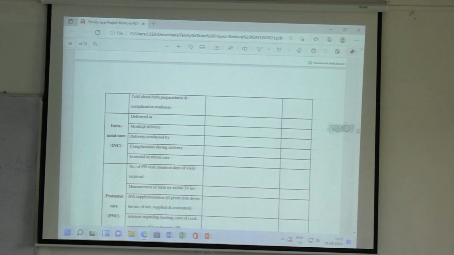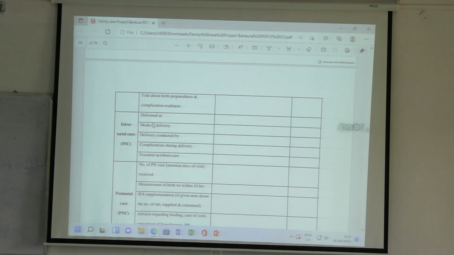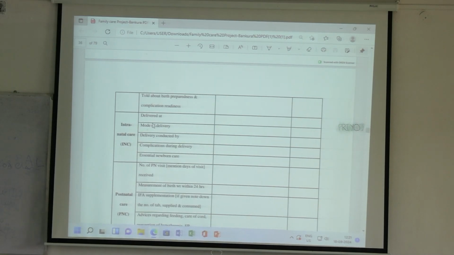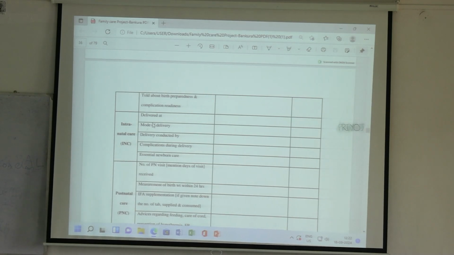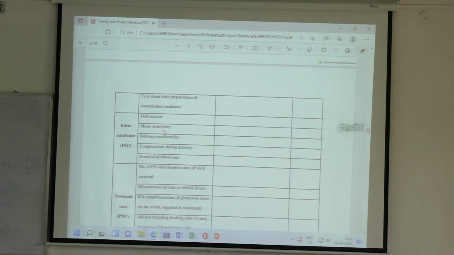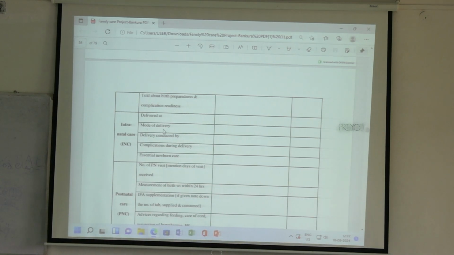First of all, you have to see where she is doing the delivery, at home or the institution. There are 2 types of deliveries, home delivery and institutional delivery. Institutional delivery means in a center or hospital, so you have to write that. Second is mode of delivery. Mode means whether vaginal delivery, normal delivery that is, or C-section or forceps delivery. Either of these 3 is there.